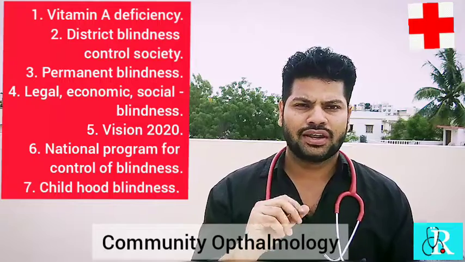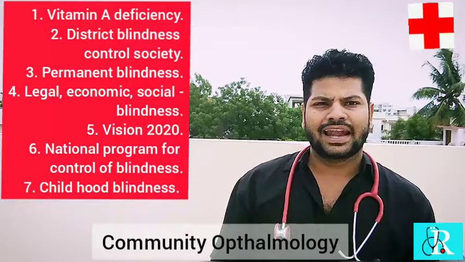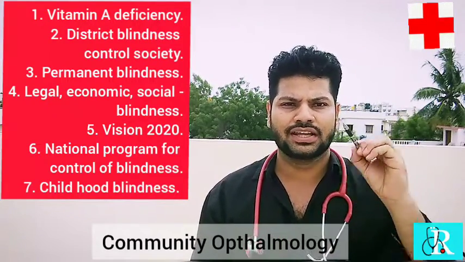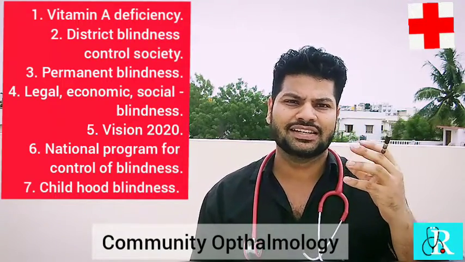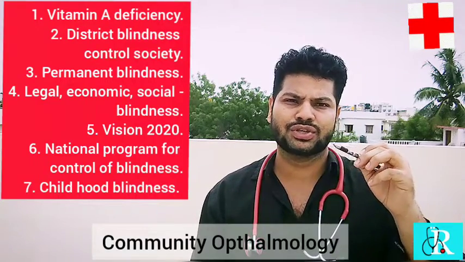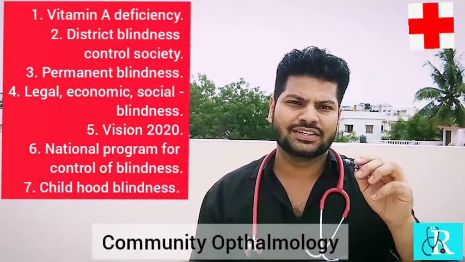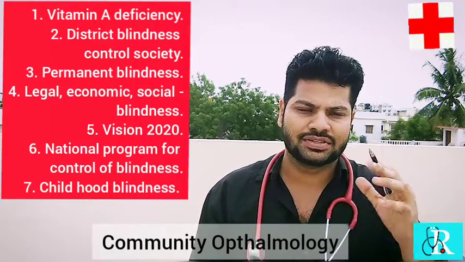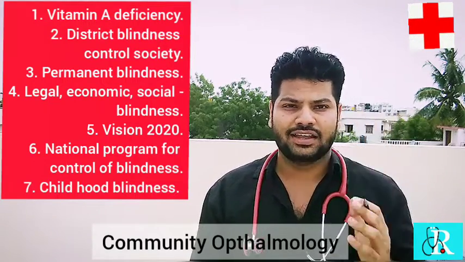What happens to the cornea? It may become dry and ulcerated, which is called keratomalacia. You have to remember this point, keratomalacia: the cornea dries up and then gets ulcerated. Then comes xerosis, corneal and conjunctival xerosis, the drying of the conjunctiva or the cornea, can be seen. Retinopathy can be seen, that is a degeneration of the retinal layer, the light sensitive layer of your eye.